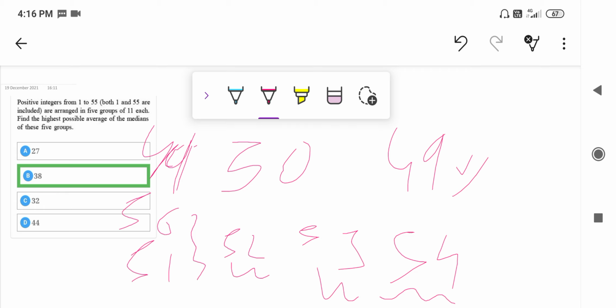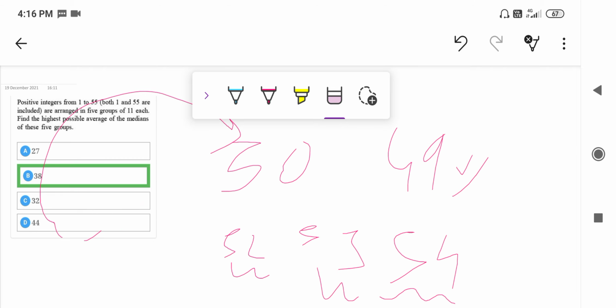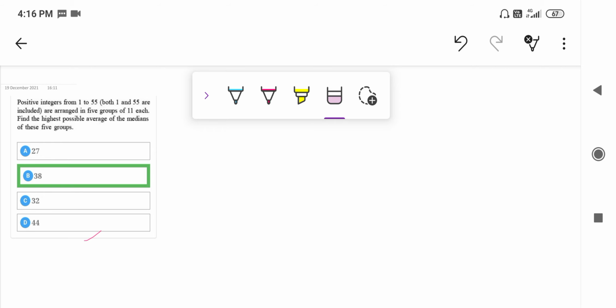But since we have taken 50 as the median of the other group, we can't take 49 as the median of another group. So we are excluding this group in which 49 would be a possible median. Now you would ask whether it is possible that we exclude 50. This can happen. Okay, we are excluding 50 and we are including 55. So this would take place and there would be some xyz numbers over here.